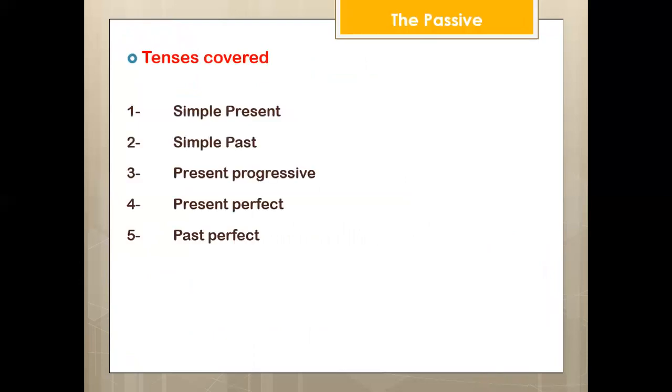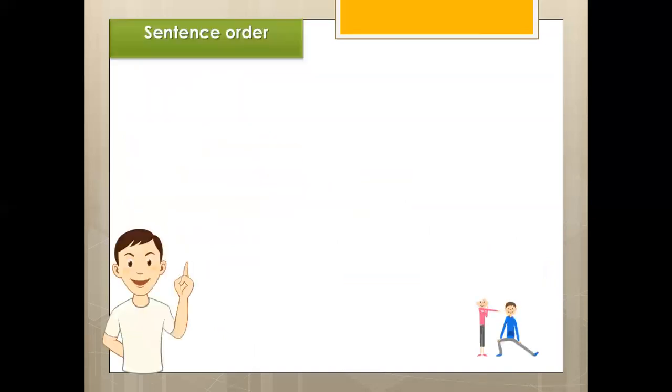Passive is covered with many tenses to change from active to passive: simple present, simple past, present progressive, present perfect, past perfect, and future as well. So as follows, inshallah, I'm going to explain how to change any sentence from active to passive in each tense, starting with present and past simple.